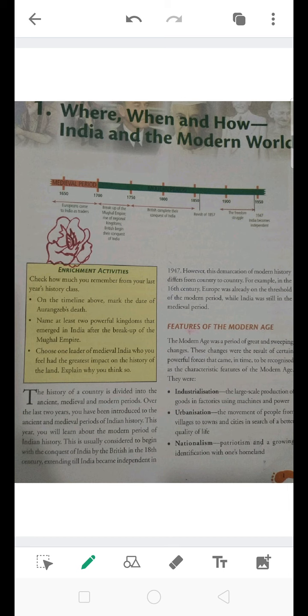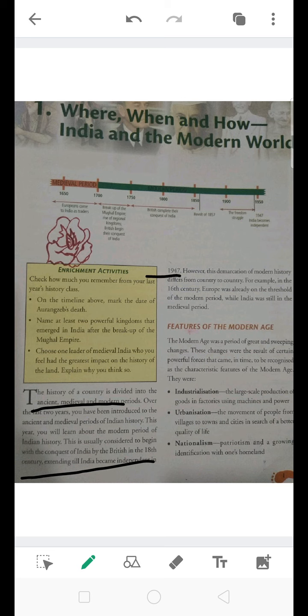A brief introduction about what is modern world and how modern world came into existence during the British period. The history of the country is divided into the ancient, medieval and modern periods. Over the last 2 years, you have been introduced to the ancient and medieval periods of Indian history. This year, you will learn about the modern period of Indian history. This is usually considered to begin with the conquest of India by the British in the 18th century, extending till India became independent in 1947.